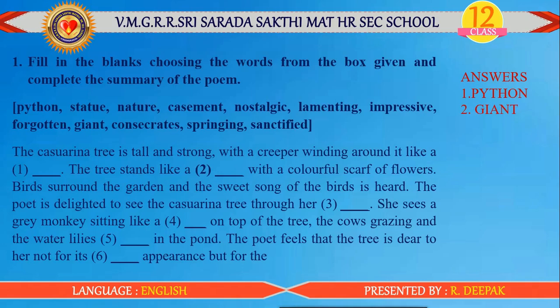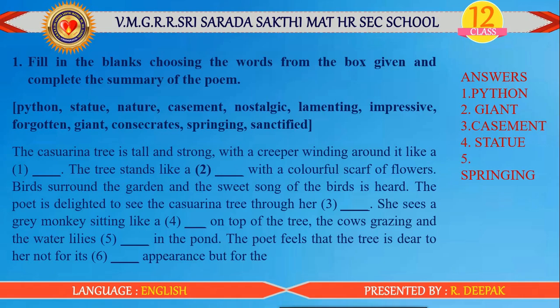The poet is delighted to see the casuarina tree through her dash. Casement. Fourth one, she sees a grey monkey sitting like a dash on the top of the tree, sitting like a statue. The cows grazing and the water lilies dash in the pond, springing in the pond.